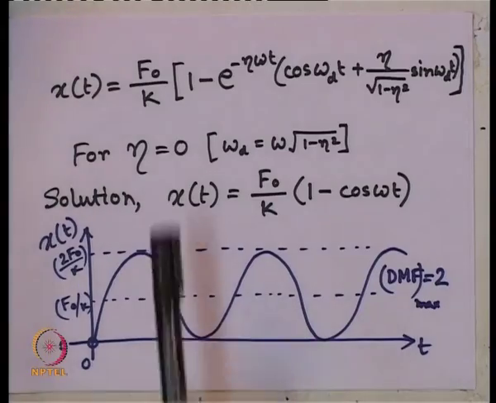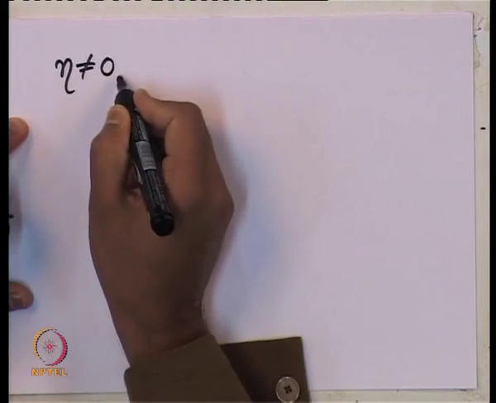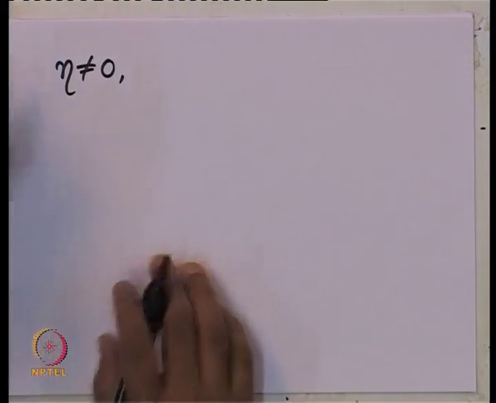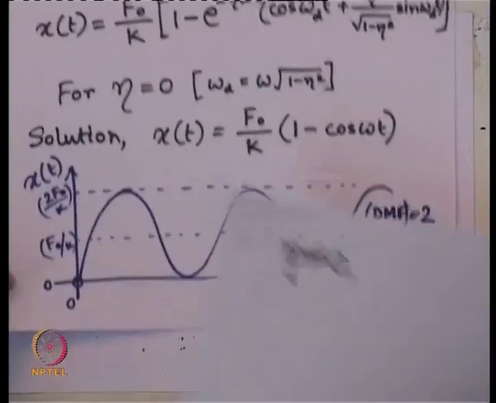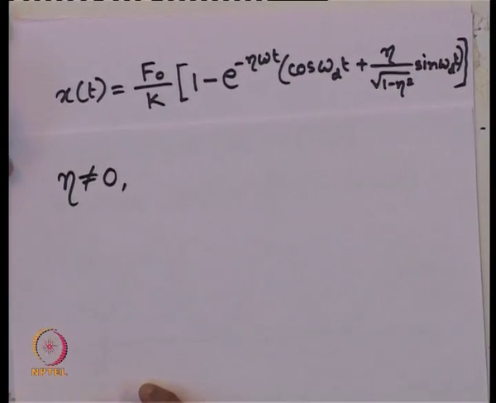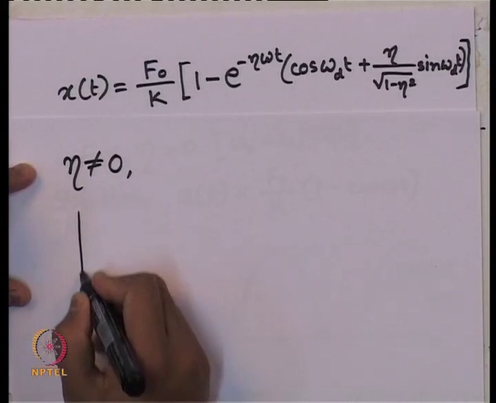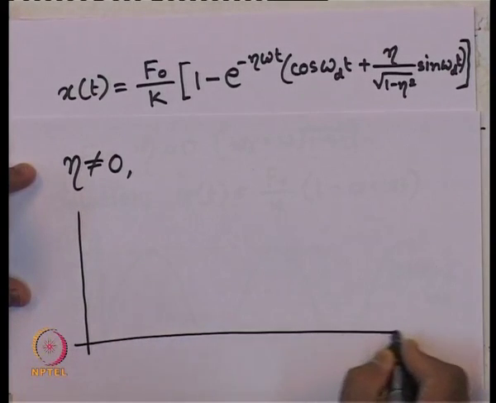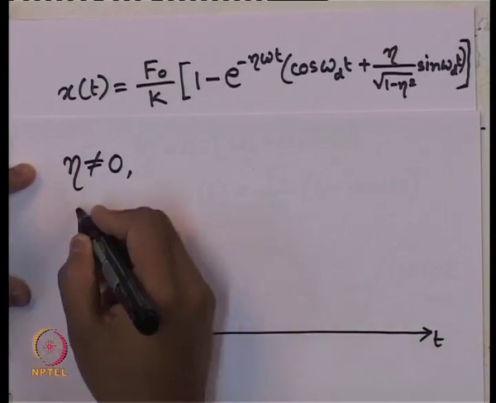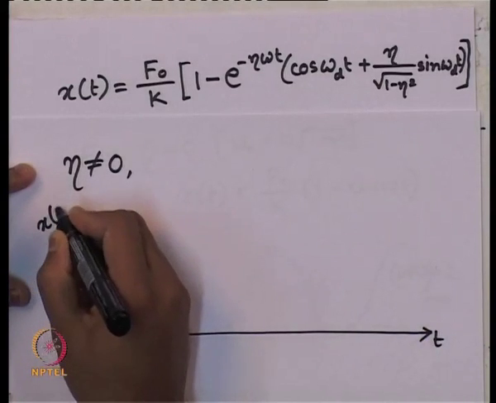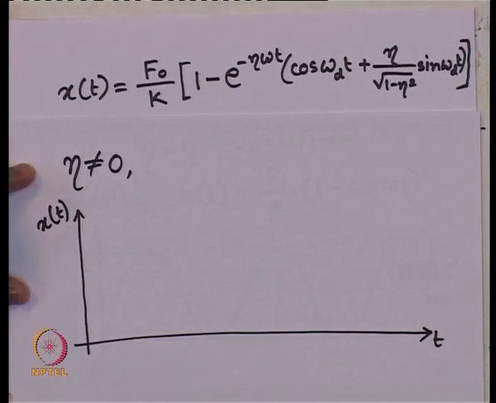Now, if it is a damped case, how the response should look like? Let us see. So, for a damped case, when eta is not equal to 0, the solution we already have. Let us take the solution once again here, and let me plot the response x of t with respect to the variation of t.